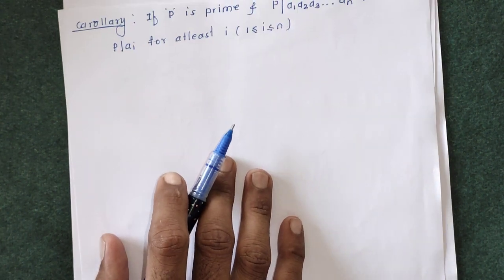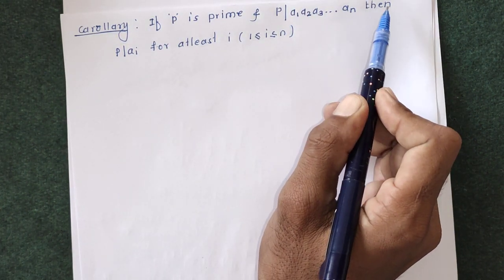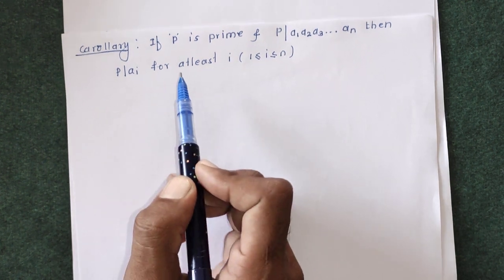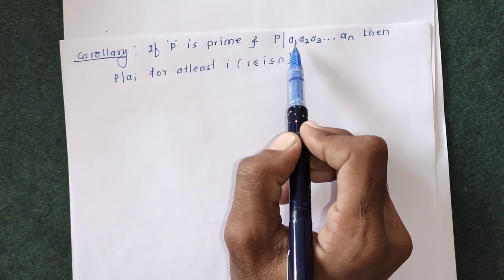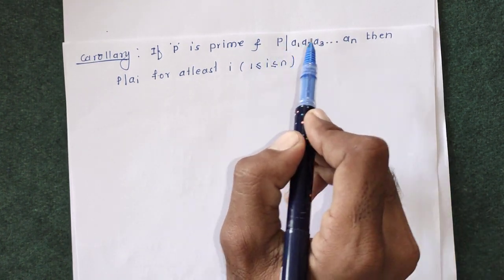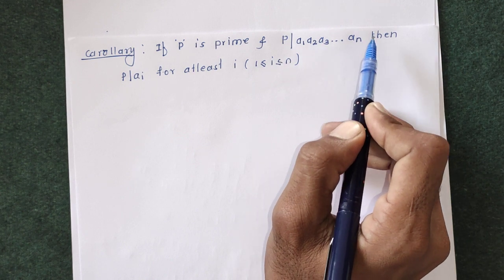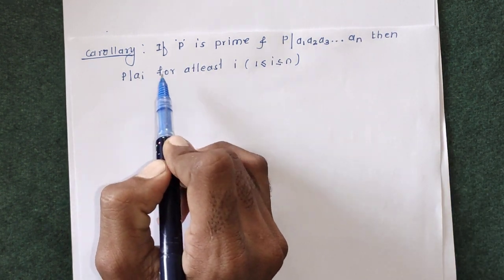Today we are going to discuss the corollary of Euclid's lemma. The statement of the corollary is: if P is prime and P divides A1, A2, A3 up to An, then P divides Ai for at least one i between 1 and n. So the statement says that if P is prime and P divides the multiplication of n numbers, that is A1 into A2 into A3 up to An, then P divides Ai for at least one i.